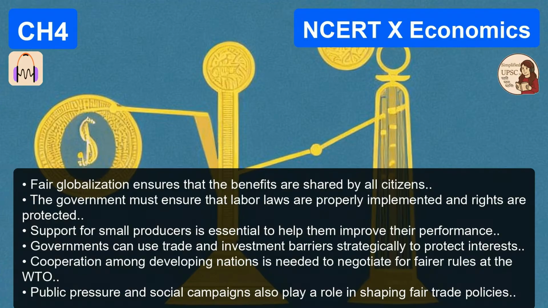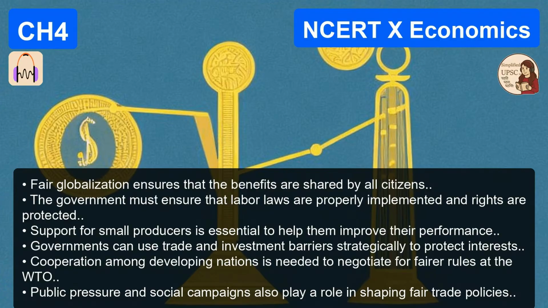And this connects to UPSC Mains 2016, GS Paper 1, Question 10. Do you think that globalization results in only an aggressive consumer culture? Justify your answer. That's a tricky one. The word only is the trap. Right. How do you handle it?